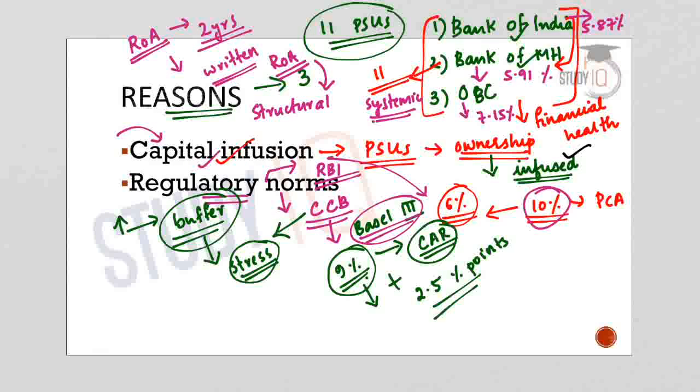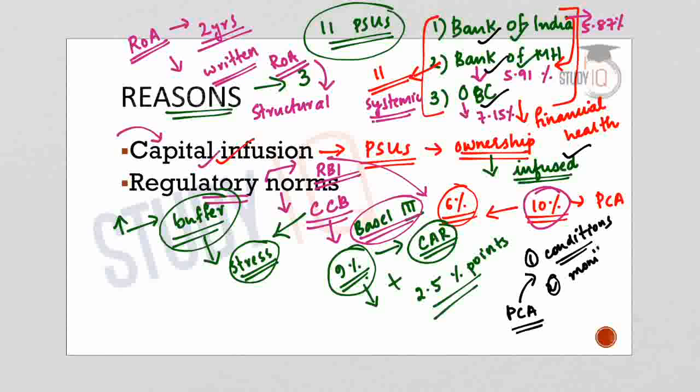So considering all these factors, now these 3 banks, Bank of India, Bank of Maharashtra and Oriental Bank of Commerce, are taken out of the PCA framework by the RBI, and even if they are taken out of the PCA framework, they are subjected to certain conditions, like they will comply with the norms and regulations, and also they will be put under continuous monitoring by the RBI. So if in any case the health comes down, or if they do not comply with the norms of the RBI, they will be again put under the PCA framework. So that is how these 3 banks have come out of the PCA framework by the RBI.